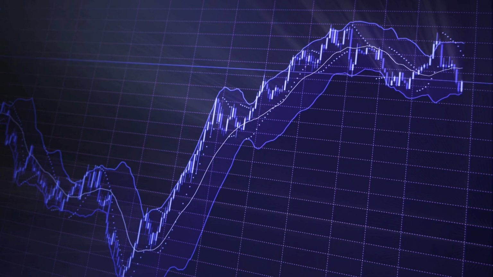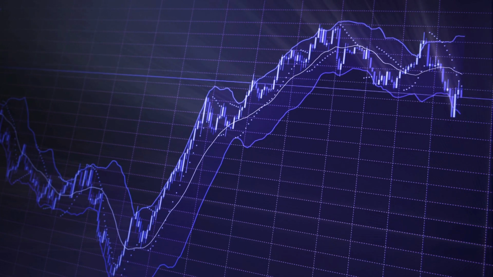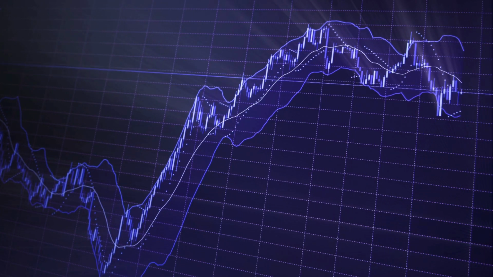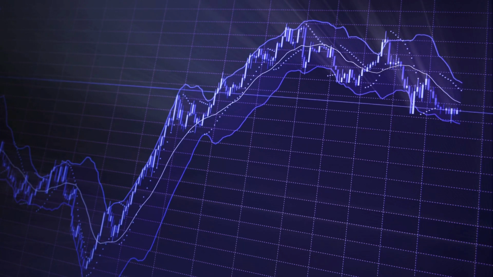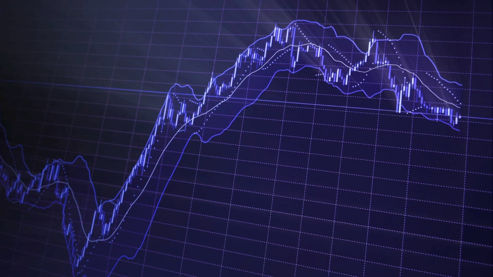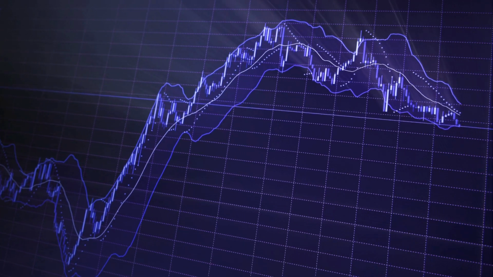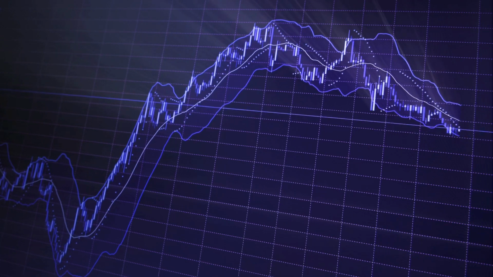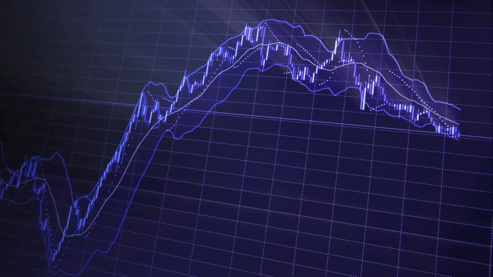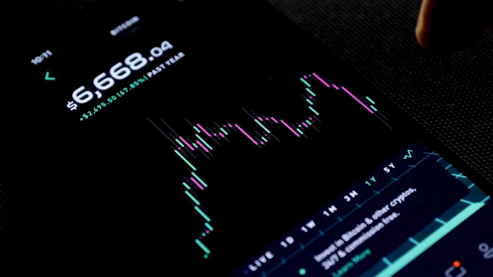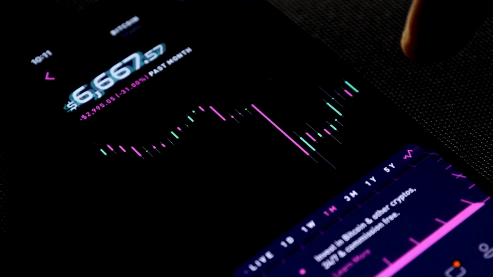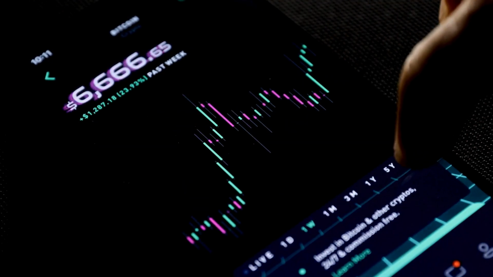Risks of leverage: amplified losses. If the market moves against you, your losses will be magnified due to the size of your position. Margin call risk. If your position loses too much money, the broker might close it automatically to protect itself, known as a margin call. Over-leveraging. Using too much leverage without a solid strategy can deplete your account quickly.